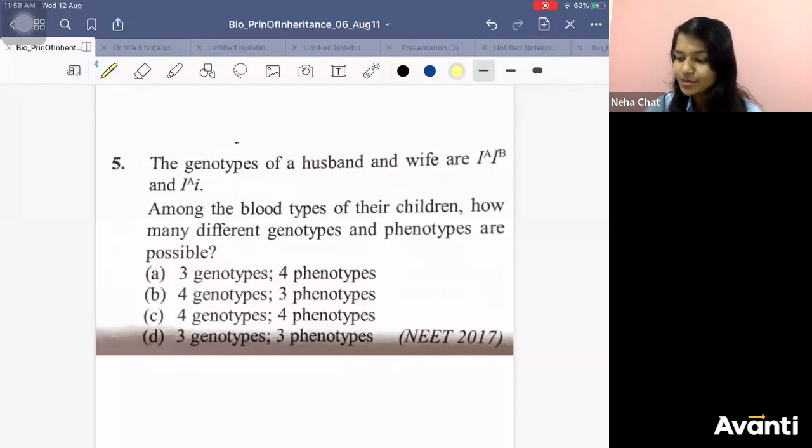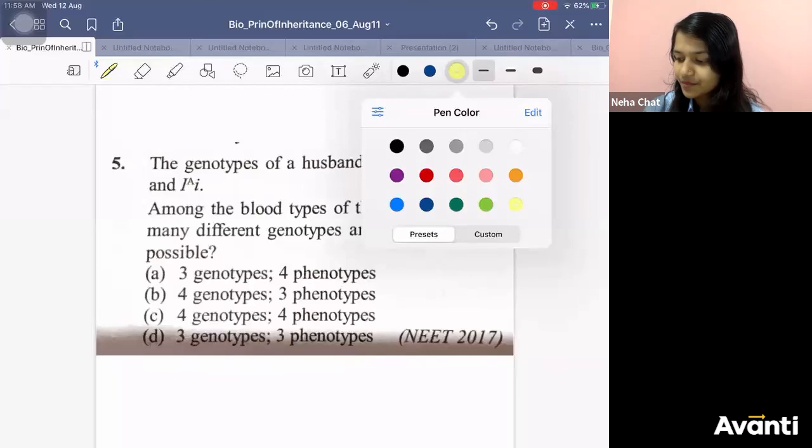What is the question? The genotypes of a husband and wife are IA IB and IAi. Among the blood types of their children, how many different genotypes and phenotypes are possible? Make a Punnett square and you will get it. Make the gametes first.